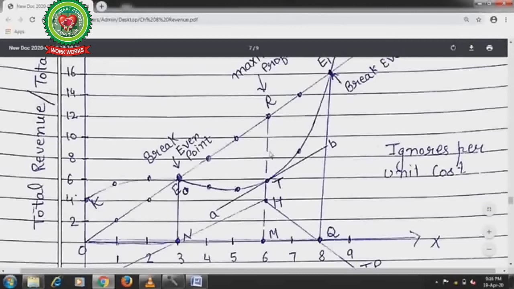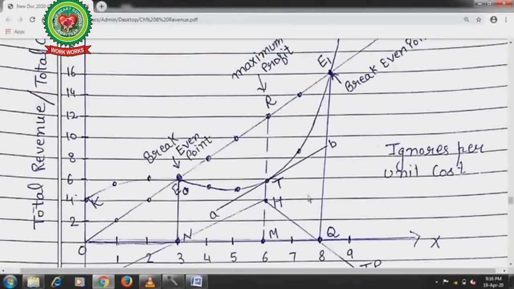So in the TR-TC approach, we can see the difference between the TR and TC curve in order to estimate the maximum profit. But in bigger industries, it is very difficult to find the difference between TR and TC. So this is the weak point of this approach, and moreover this approach ignores the per unit cost also.